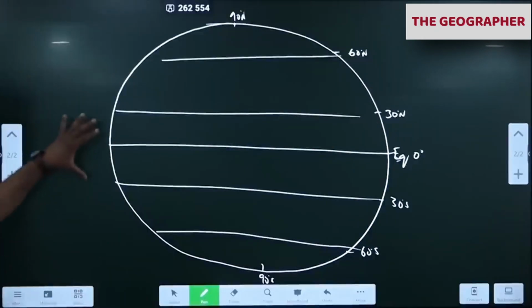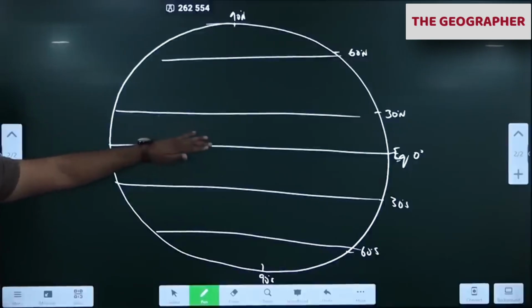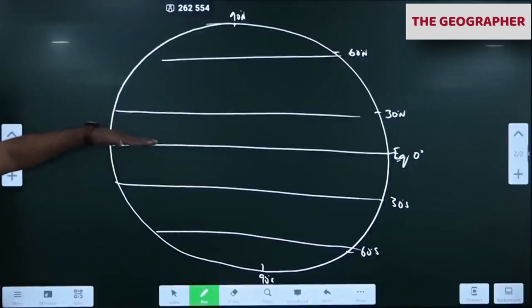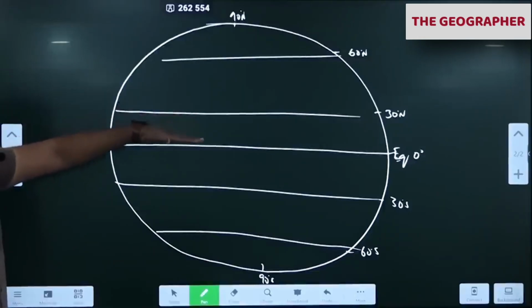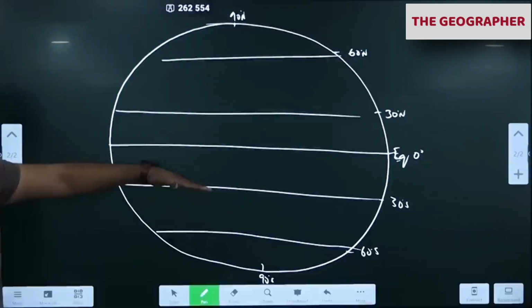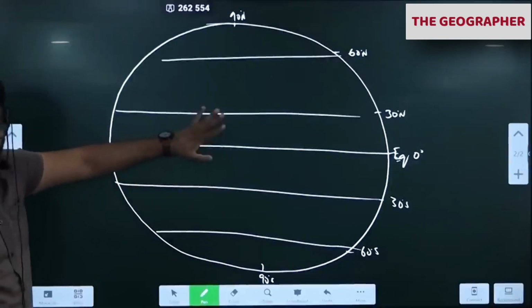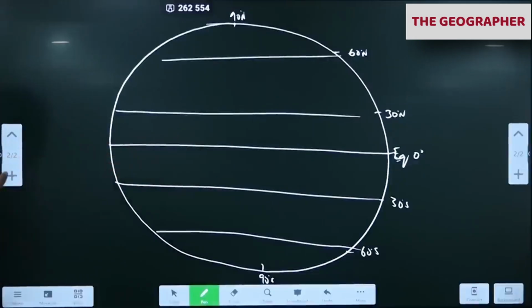So we all know tropical regions receive very high insolation throughout the year. In the month of March, the sun is over the equator. April, May, June, the sun goes here. Then July, August, September, the sun comes back to the equator. October, November, December, the sun comes to the Tropic of Capricorn. December, January, February, March, the sun comes back to the equator. So all of you know that as well.